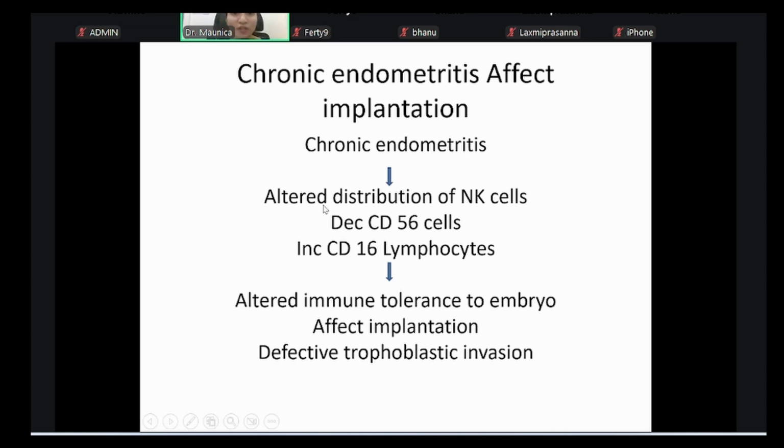When they studied chronic endometritis, they found that these women had an altered distribution of the uterine natural killer cells, which are CD56, in their uterus. They found decreased levels, and there were increased CD16 lymphocytes. Because of this, there was an altered immune tolerance to the embryo, and that was affecting the implantation and causing defective trophoblastic invasion. I'll try to be brief, but I'll try to explain.